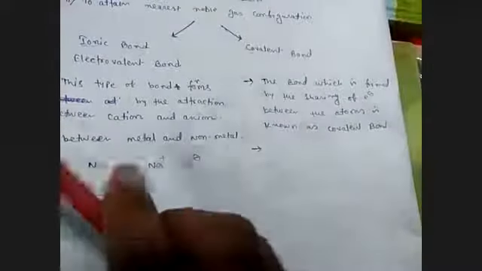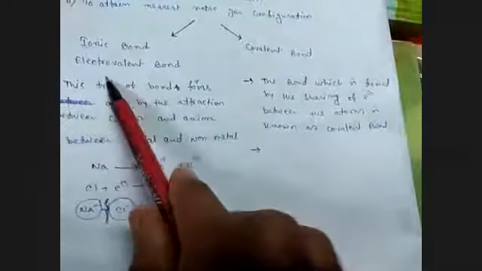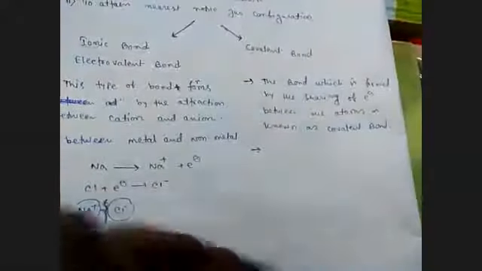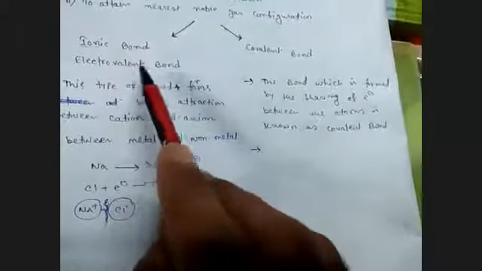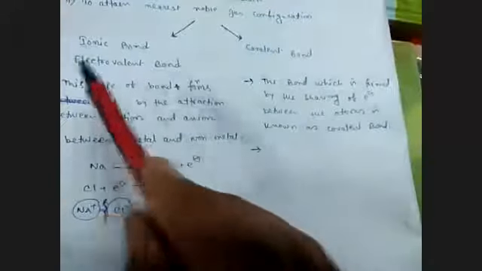That means both have the tendency to attain nearest noble gas configuration, except hydrogen. It is known as octet rule. That means to maintain 8 electrons in the outermost shell.